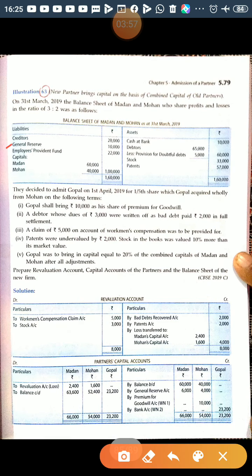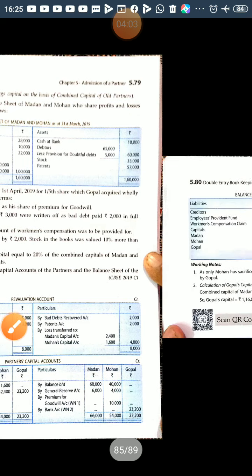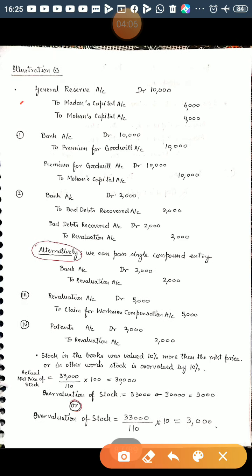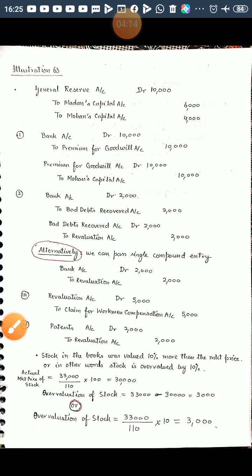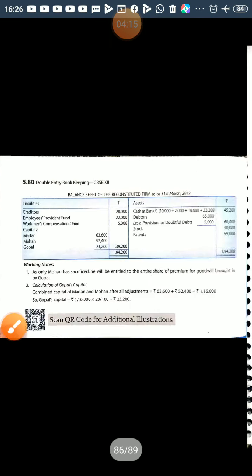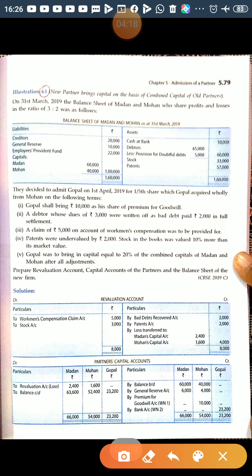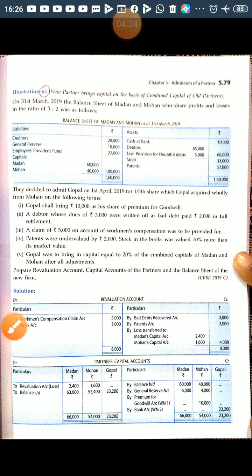Now general reserve: the rule is it's to be written off among the old partners in their old ratio. So the journal entry is general reserve account debited 10,000 to Madan's and Mohan's capital 6,000 and 4,000, and it is in the old ratio, that is 3:2. Now post them into the ledger by general reserve 6,000, 4,000, right? Now next is employees provident fund.